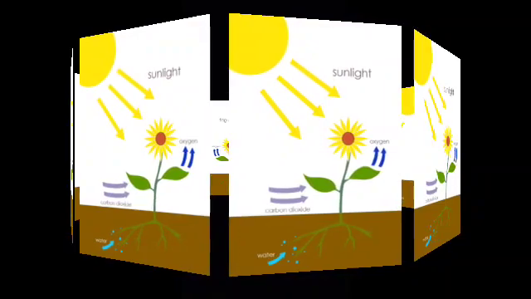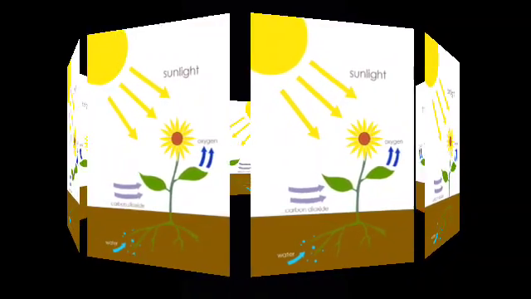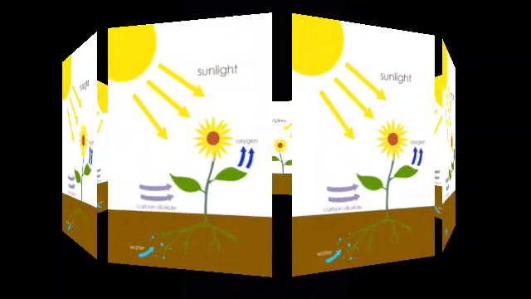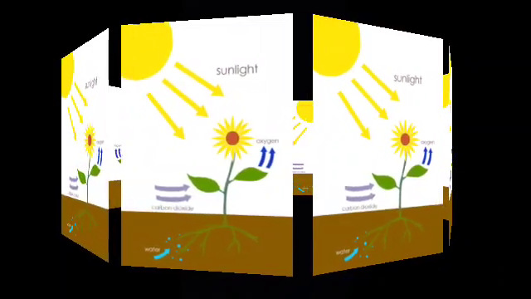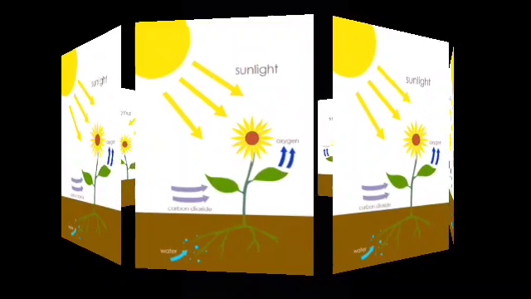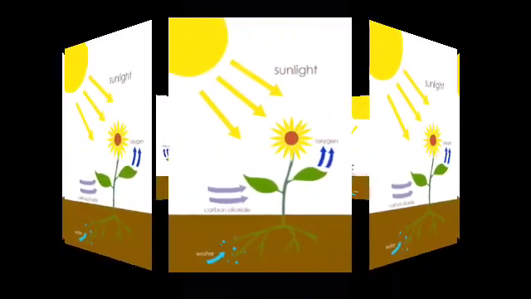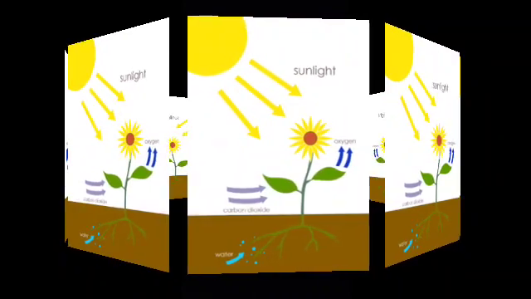Photosynthesis, food making process in plants. Leaves are the food factories of plants, therefore all the raw materials must reach the leaf. Water and minerals present in the soil are absorbed by the roots and transported to the leaves. Carbon dioxide from air is taken in.